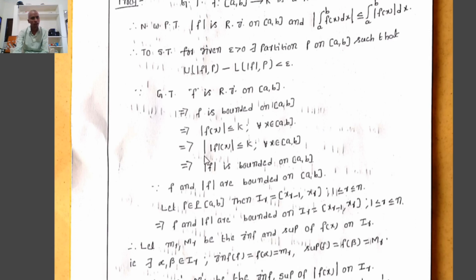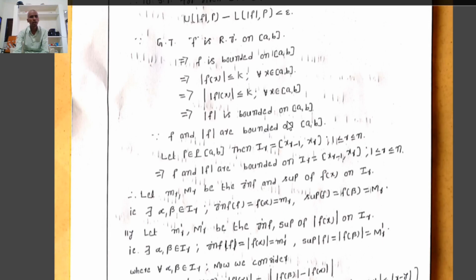That implies modulus of mod f(x) is less than or equal to k for all x belonging to closed interval [a, b]. By definition of a bounded function, mod f is bounded on closed interval [a, b]. Therefore, f and mod f are both bounded functions on closed interval [a, b].